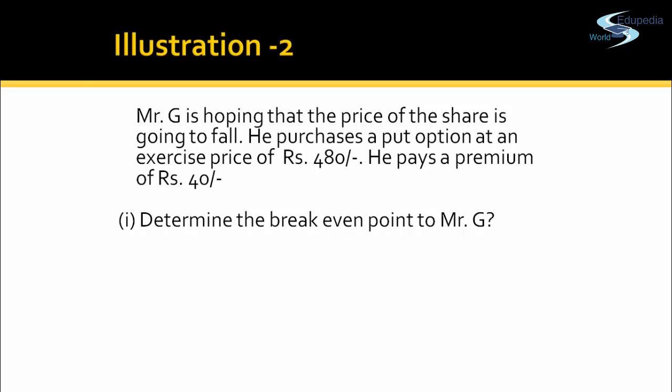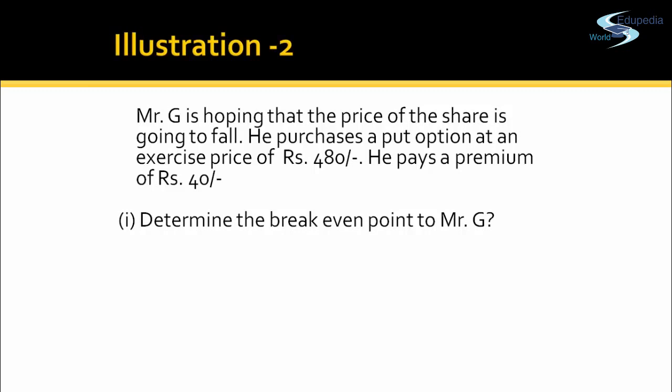So when the market price is below 440, let's say it is at 430, he has an option to sell it at 480 rupees. So he'll buy that asset at 430 and will exercise his right to sell that asset at 480 by making a profit of rupees 50. But since he has already paid a premium of rupees 40, the net gain Mr. G has is 10 rupees only.